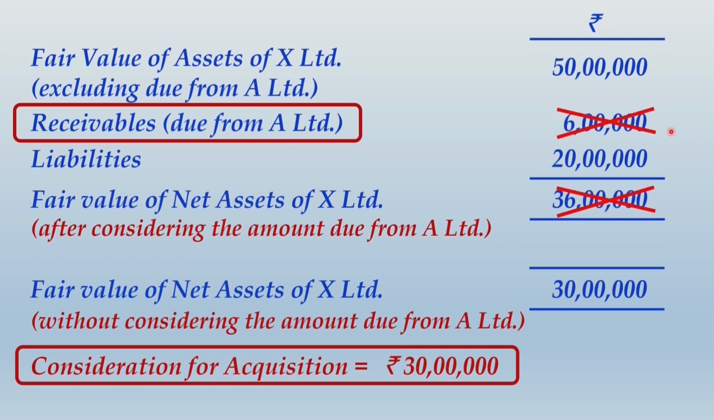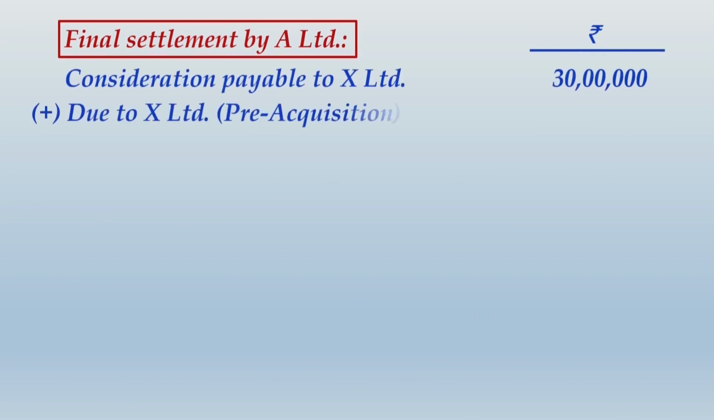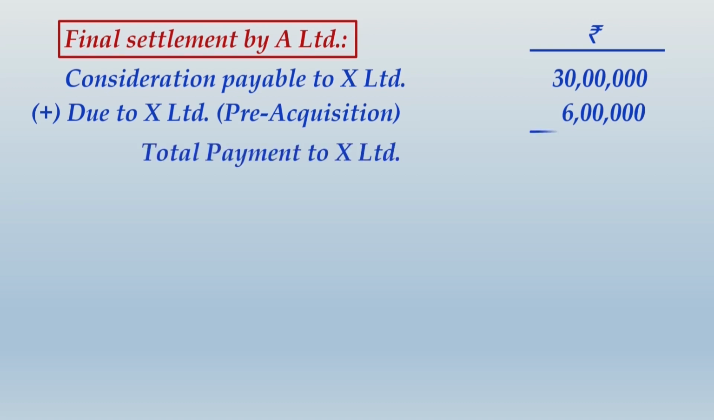other than the part of the consideration for acquisition. In other words, the consideration for acquisition is 30 lakhs, which A has to pay to X, and this old amount, or the pre-existing amount due from the side of A Limited, also has to be paid by A Limited to X Limited. So eventually you will find that A Limited will pay 36 lakhs to X Limited, that is 30 lakhs towards the consideration and 6 lakhs for settlement of old dues or pre-existing dues, and therefore the total payment to X Limited will be 36 lakhs.